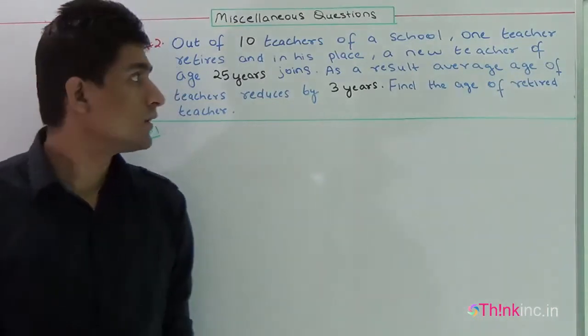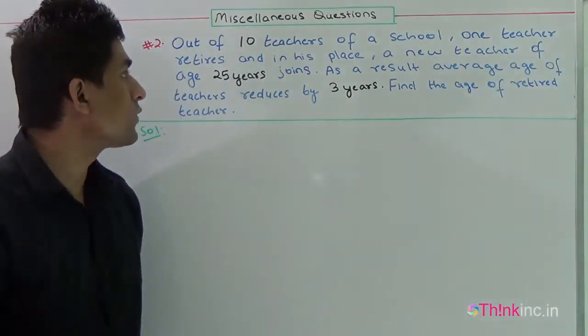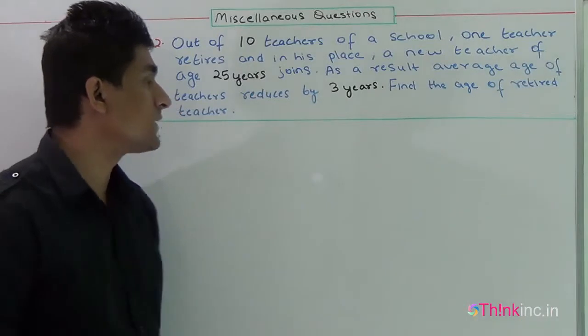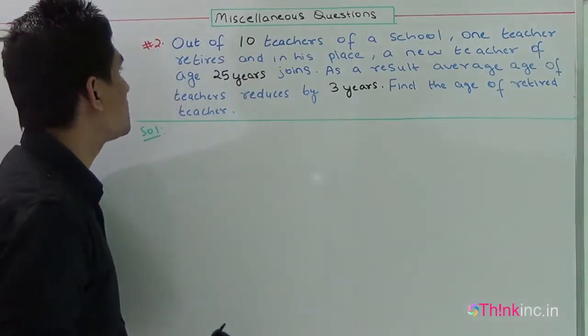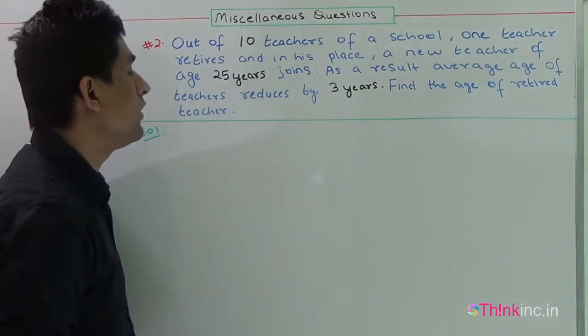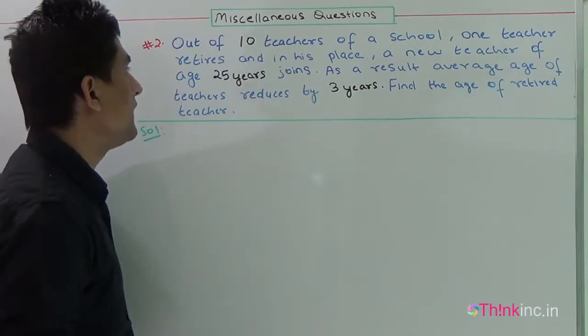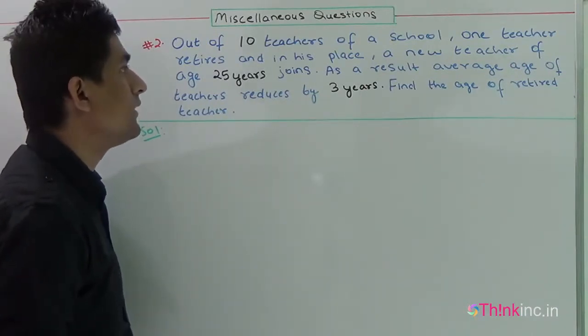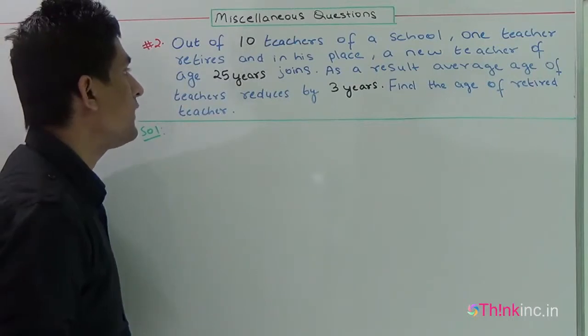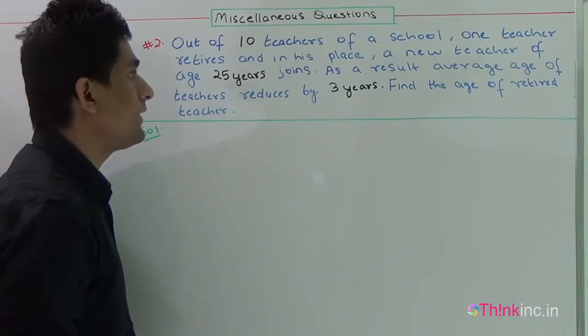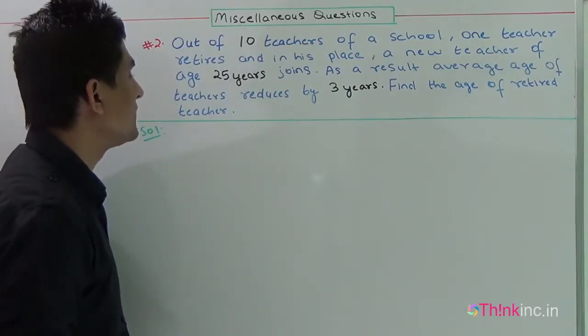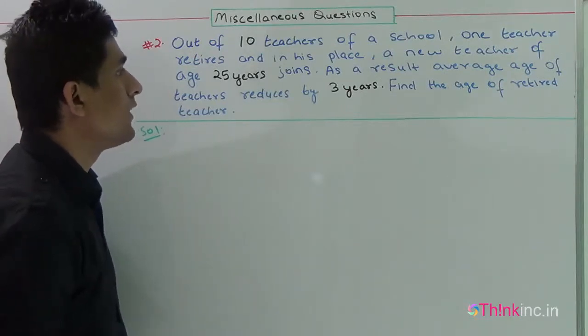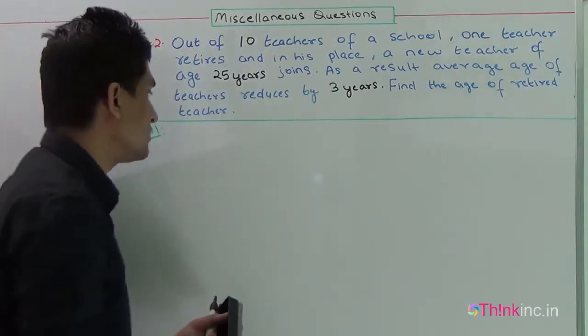Let's discuss one more question. I've taken this question to develop a logical understanding of averages. Our question is, out of 10 teachers of a school, one teacher retires and in his place a new teacher of age 25 years joins. As a result, the average age of teachers reduces by 3 years. Find the age of the retired teacher.